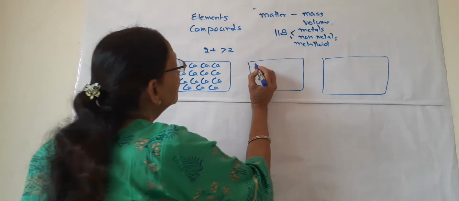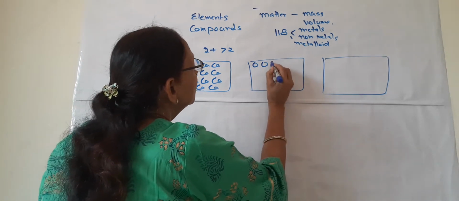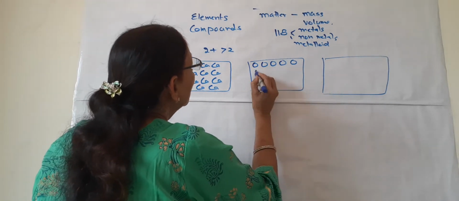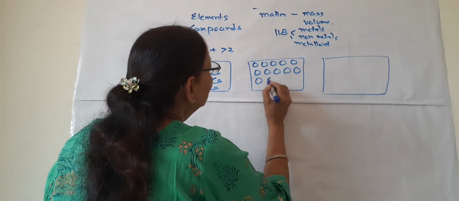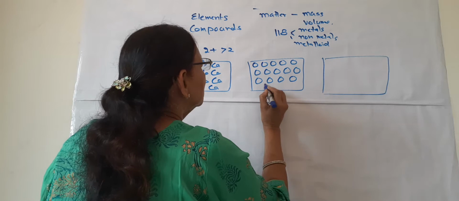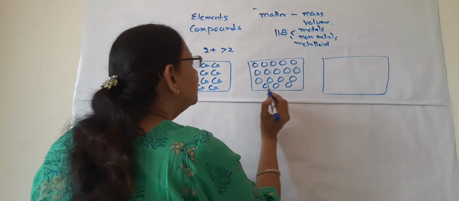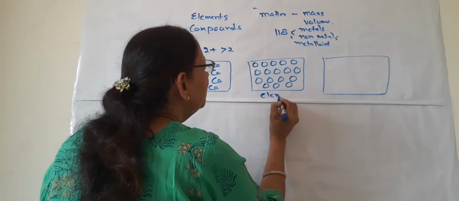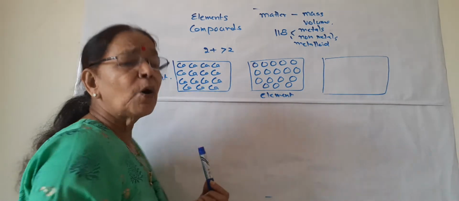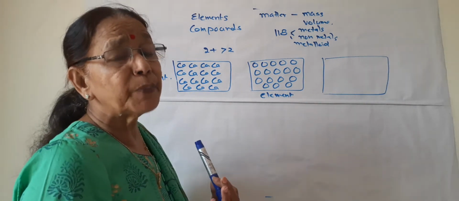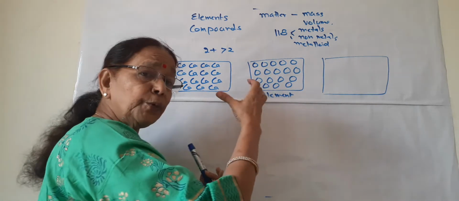Now suppose this is oxygen. O is the symbol for oxygen. I made the other block having all the oxygens. So what should be this block? This block should also be an example of element where this non-metal oxygen is present as a basic unit.